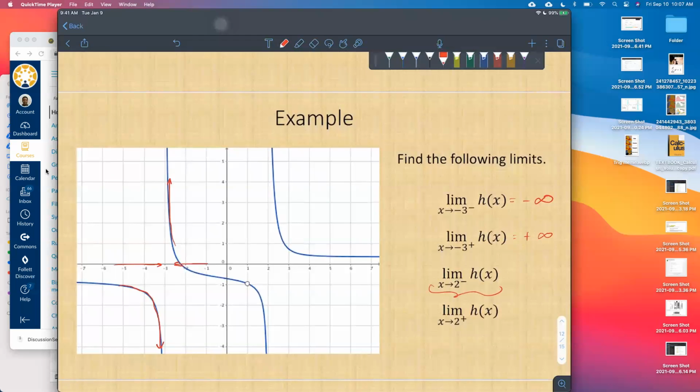So as we get closer and closer to 2, what is our function doing? From the left-hand side, our function is going down. So the limit would be negative infinity. All right, very good. And then the last one, yes? It would be positive infinity. Very good.